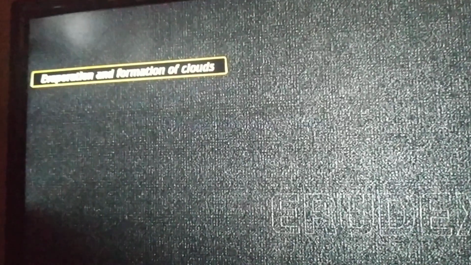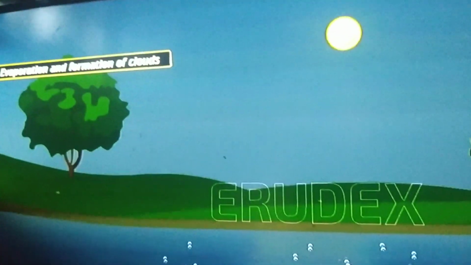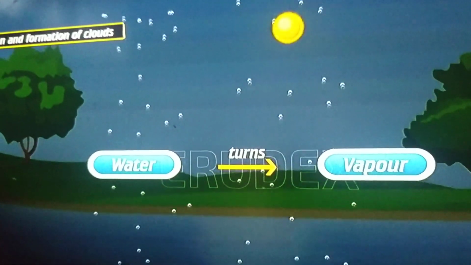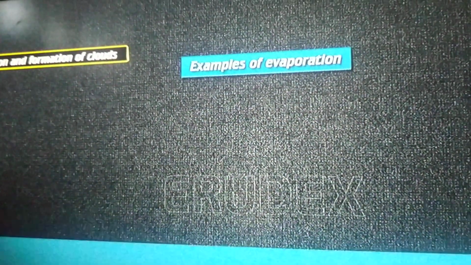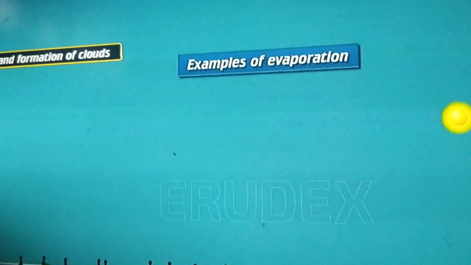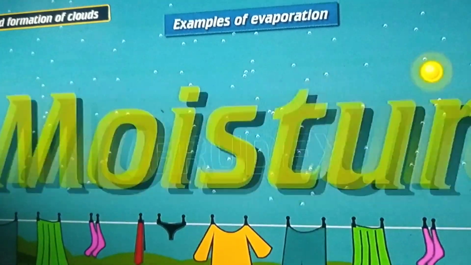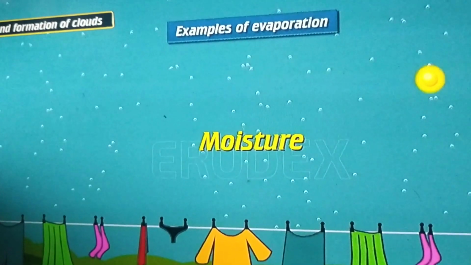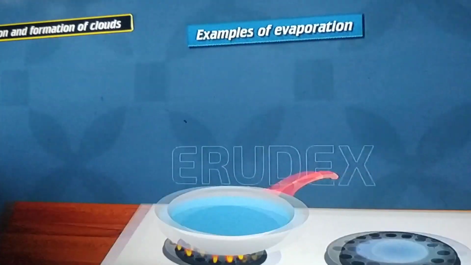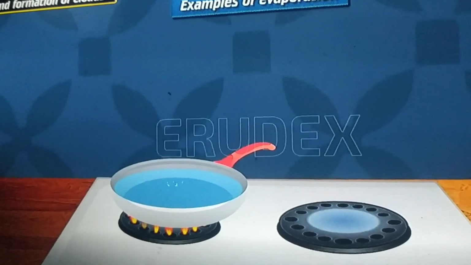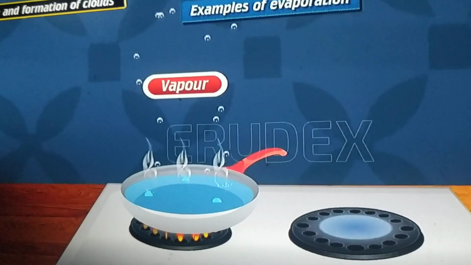With this evaporation and formation of clouds, we are getting rains, right? See, during sunlight, on a sunny day, the water changes into water vapor. This process is called evaporation. The conversion of water into water vapor is called evaporation. See, when we dry our clothes, how are the clothes getting dried? With the process of evaporation. When we boil water, see how the steam is rising. This is also an example of evaporation. The water is changing into water vapor.